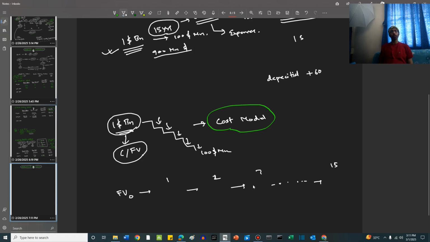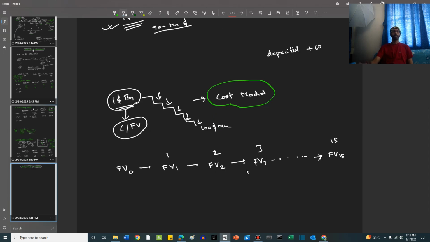So at period 1, we review the entire thing and again devise a fair value, FV1. Year 2, again we calculate the fair value of the asset, FV2, again FV3 at t equals 3, till the time comes when the shelf life is ending, which is FV15, let's say.